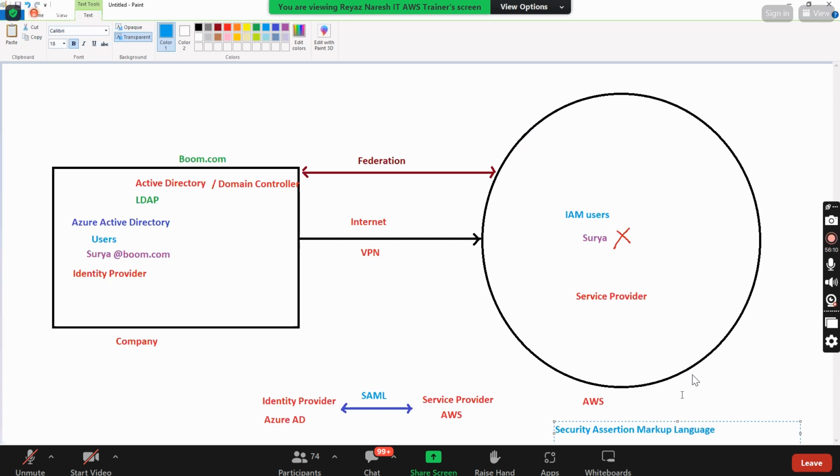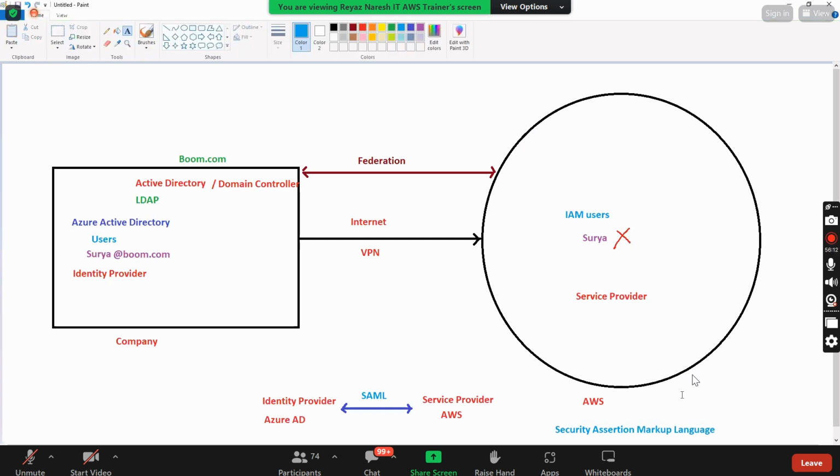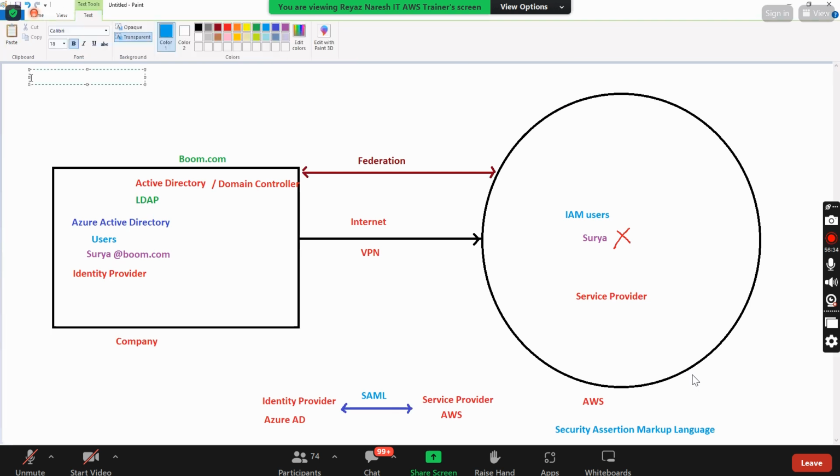Guys, I'm going very slowly. Maybe you can draw the diagram also, no issues. Otherwise, you can take the screenshot. So I'll write here. Please write down SAML.